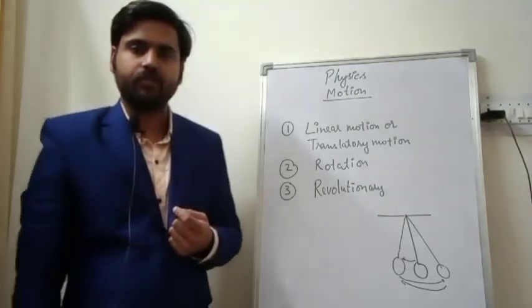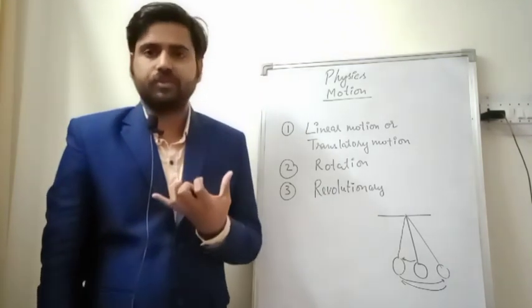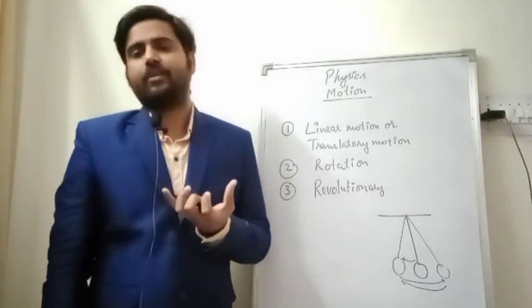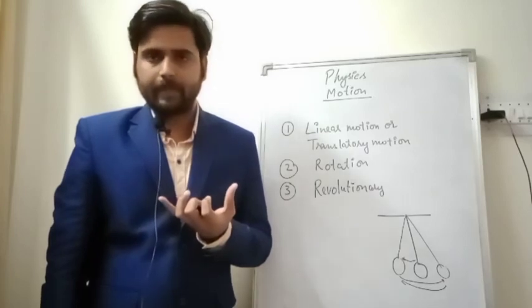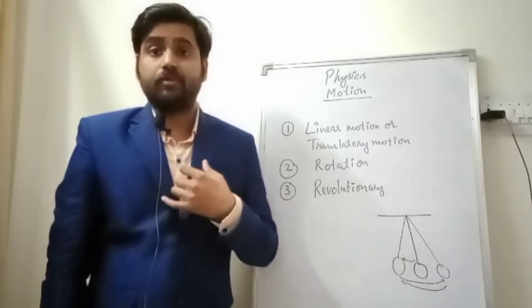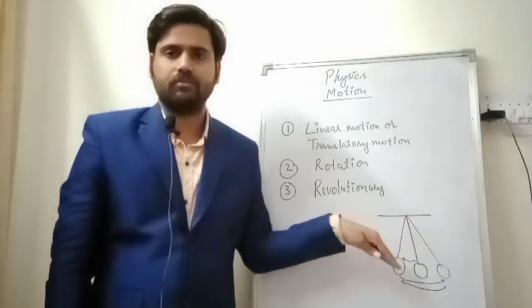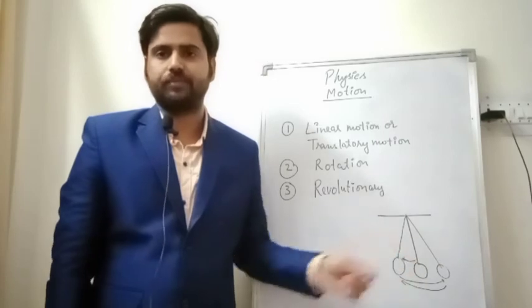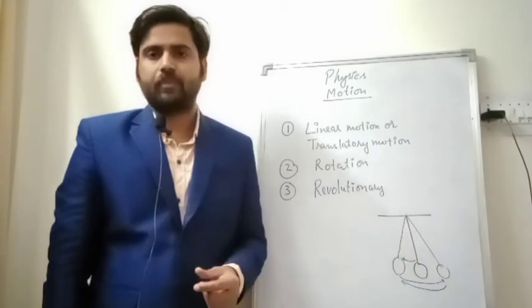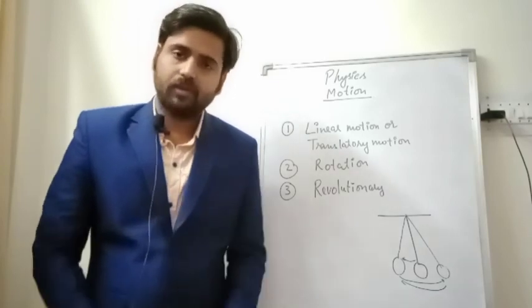One more is vibration. Vibrational motion is also there, but it's a kind of oscillatory motion only. Vibration is too fast, and oscillatory motion is of a medium pace. So here we have discussed different types of motion.